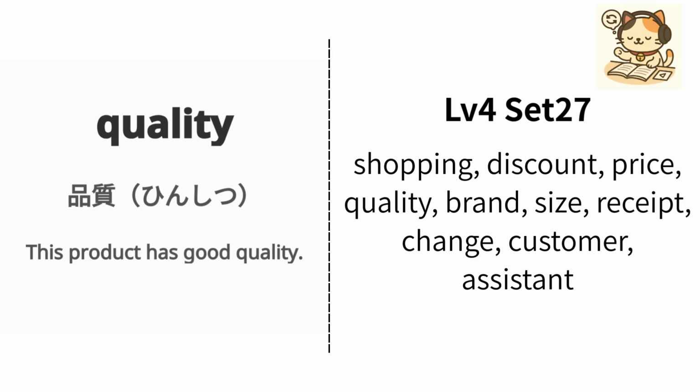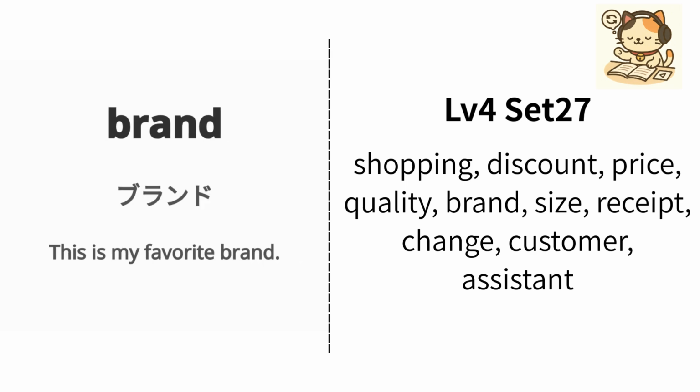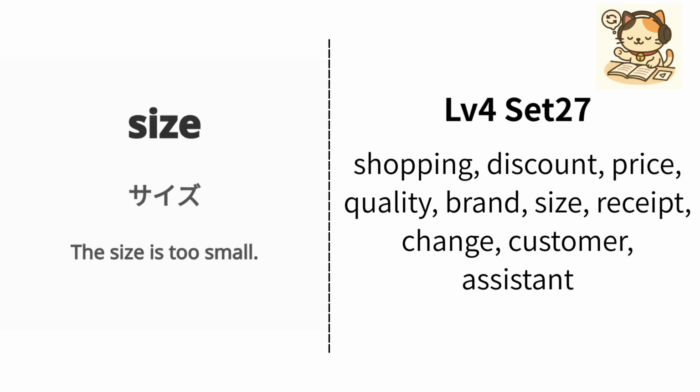Japanese is 品質. Example: This product has good quality. この製品は品質が良いです。Repeat. Quality. English is brand. Japanese is brando. Example: This is my favorite brand. これは私のお気に入りのブランドです。Repeat. Brand. English is size.